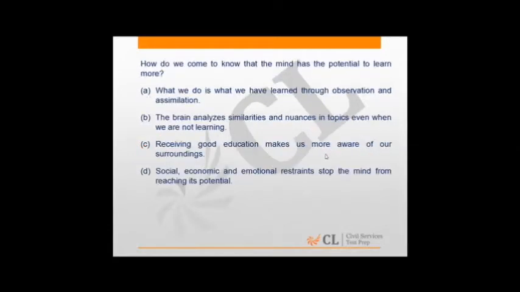How do we come to know that the mind has a potential to learn more? This, we said, is even when we are not actively learning, and the mind is doing a lot of processing, figuring out interrelations or tiny nuances between different aspects, and that is what is given in choice B. In fact, choice A could also be a way, it's an extension of choice B, but specifically in the passage we are talking about how the brain analyzes similarities.